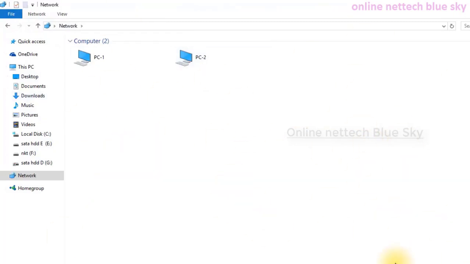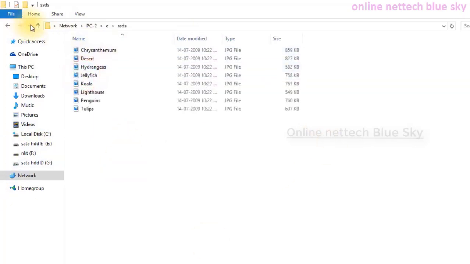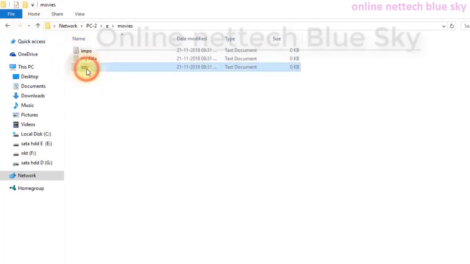Okay, so these are showing me all the information of the other computer, but I cannot delete, I cannot move, I cannot change anything. Okay, so this is very important here. The computer is showing all different folders and files here, you can see just here. And this is a document of my computer that I already shared here.